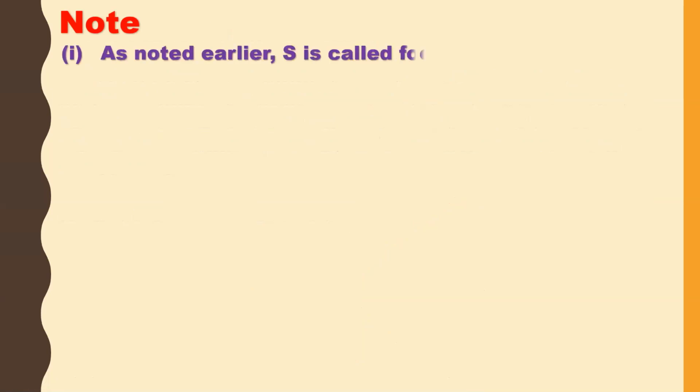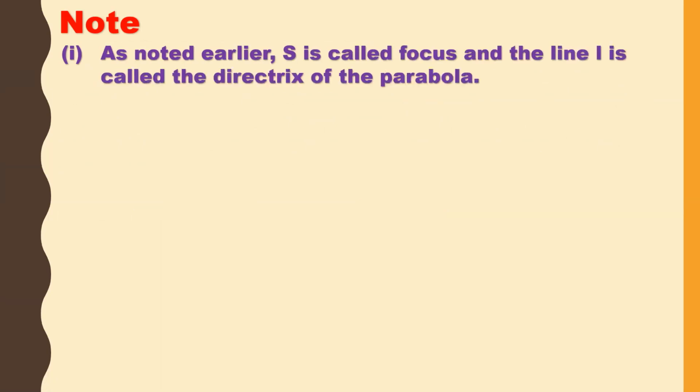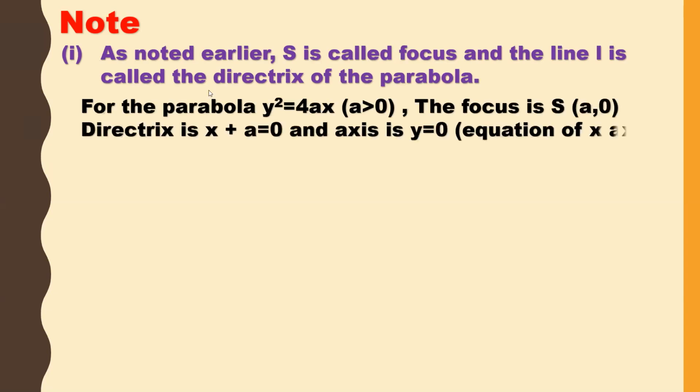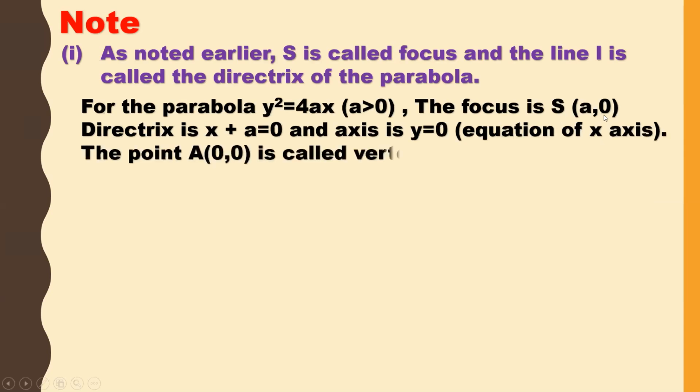As noted earlier, already we know this. Once again reiterating it because these are the most important terms. S is called focus and the line L is called the directrix of the parabola. For the parabola y square is equal to 4ax and a greater than 0, the focus is a comma 0, directrix is x plus a is equal to 0 and the axis is y is equal to 0.